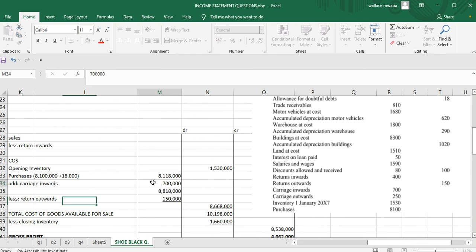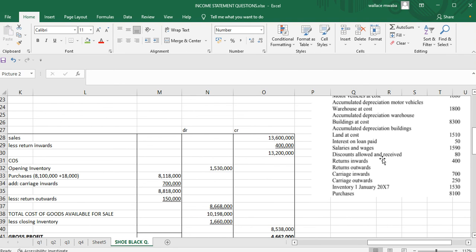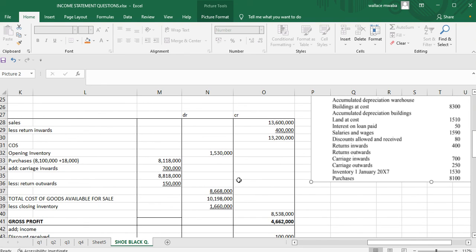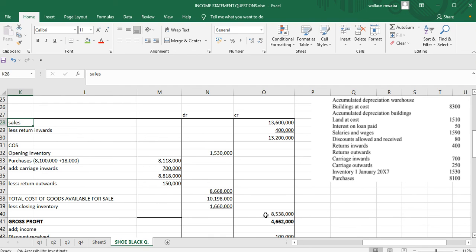And then we're going to subtract our closing inventory, which is 1,660,000. So you say 10,198,000 minus 1,660,000, we're going to get 8,538,000. Then your gross profit is your sales minus your cost of sales.